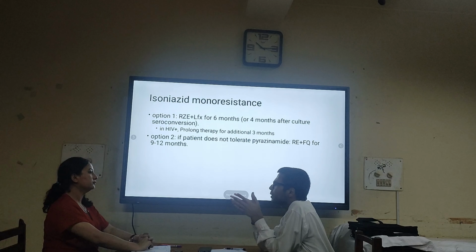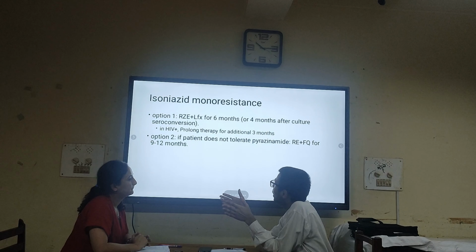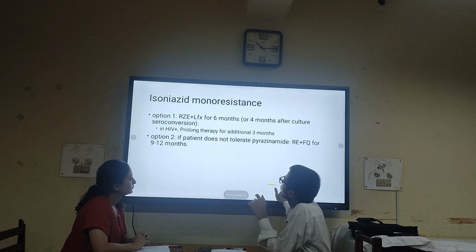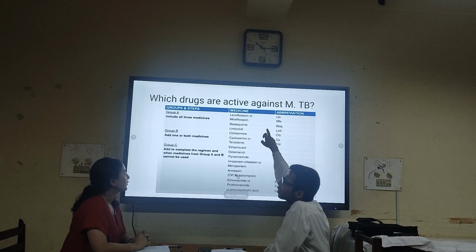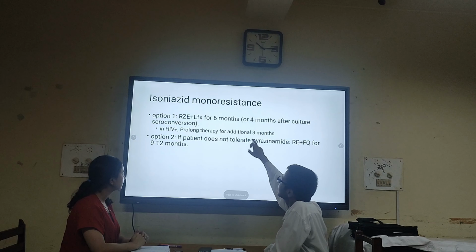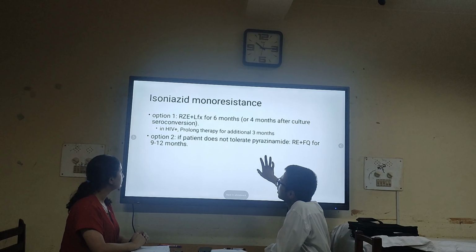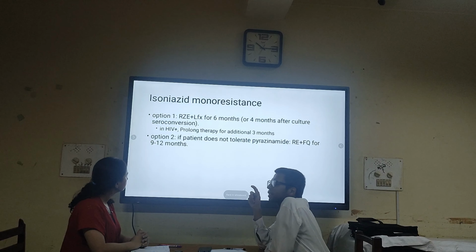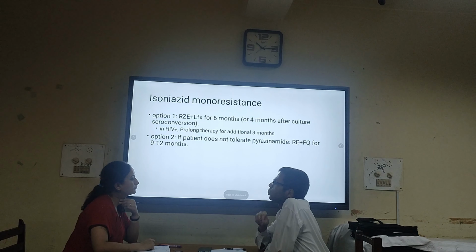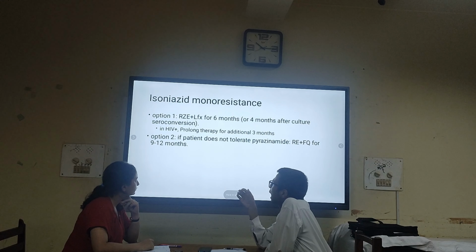Then the remaining 3, rifampin, pyrazinamide, and ethambutol, you can give, plus add 1 fluoroquinolone. As you already know, fluoroquinolones come in group 1. So add 1 fluoroquinolone in addition to RZE and give it for 6 months. So that can be one option. But in HIV positive patients, you have to prolong the duration by an extra 3 months.